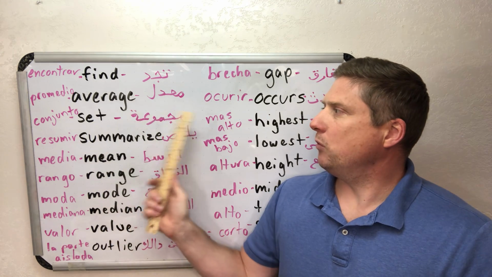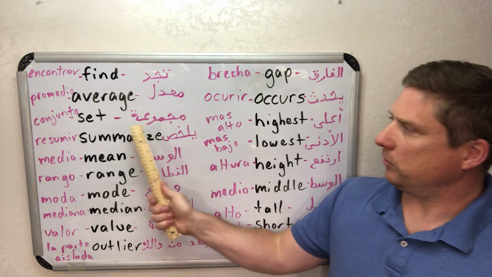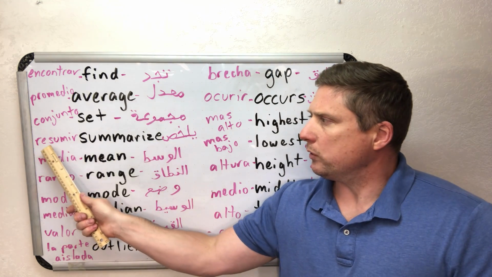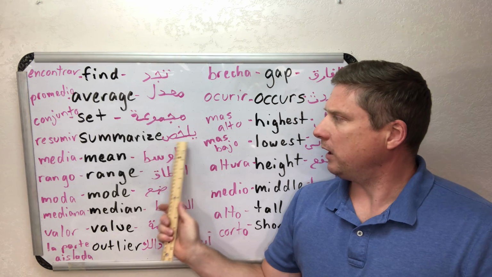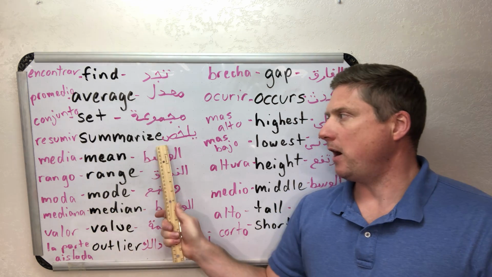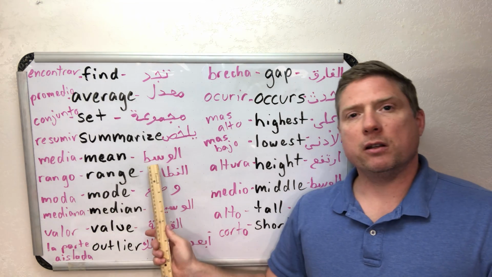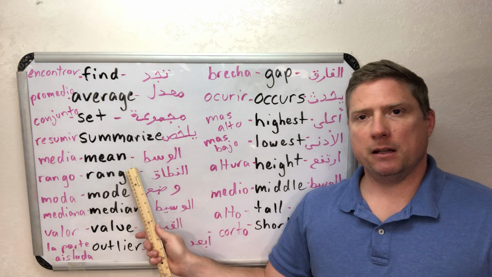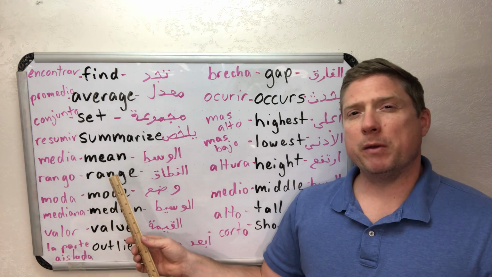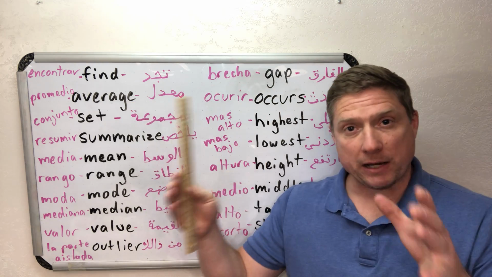Good students. Summarize. Mean. We will be finding the mean in the averages of sets of numbers.